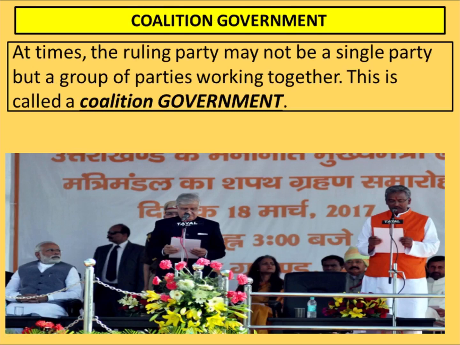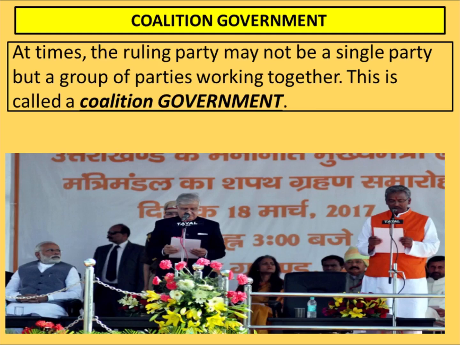Coalition government. What do you mean by coalition government? At times, the ruling party may not be a single party but a group of parties working together. This is called coalition government. Sometimes what happens, suppose BJP has got 20 seats and Congress has got 10 seats, right? And BSP has got 5 seats. So no party is getting 35 seats, means majority no party is getting.